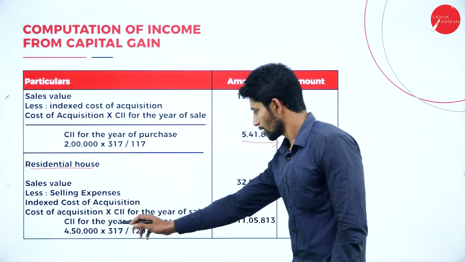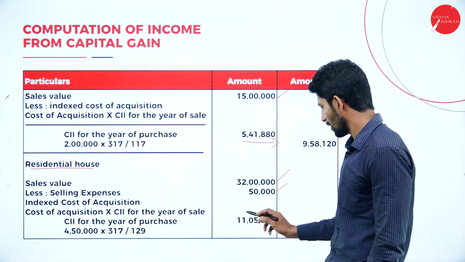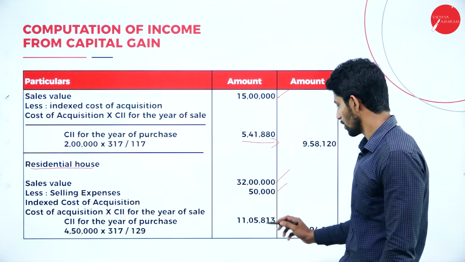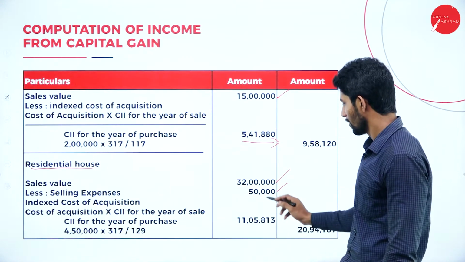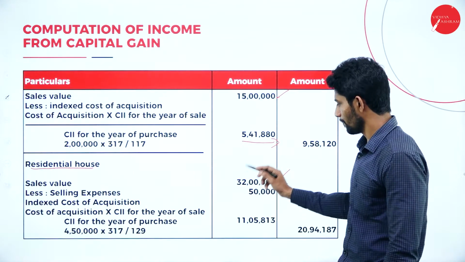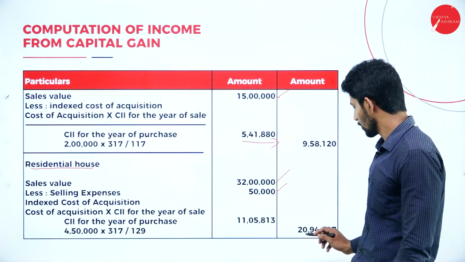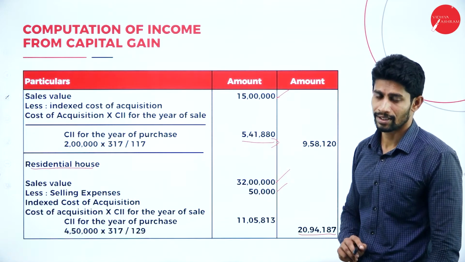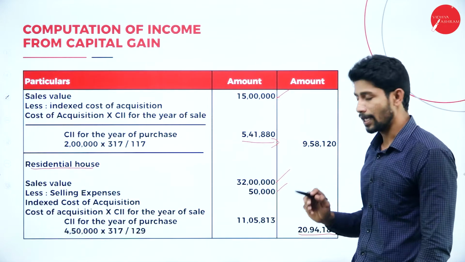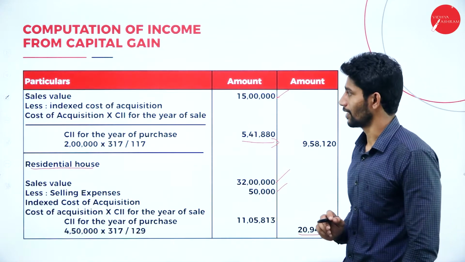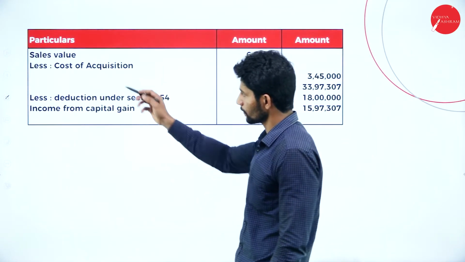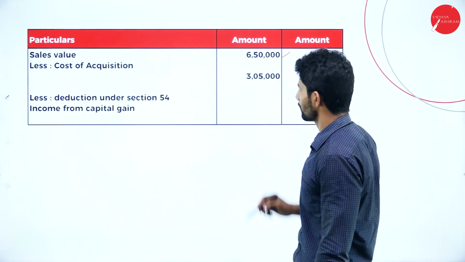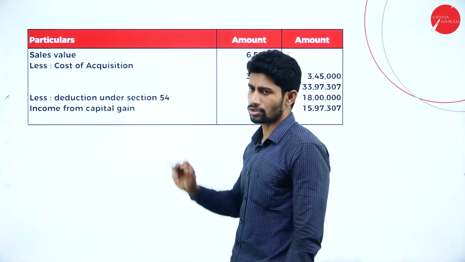If you do this calculation, you will get 11,05,813. So deduct 11,05,813 plus 50,000 from 32 lakhs. You will get 20,94,187.